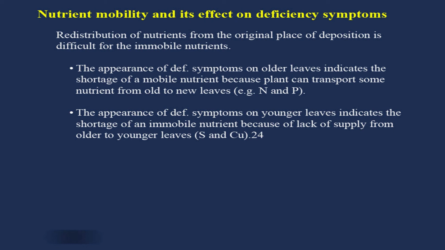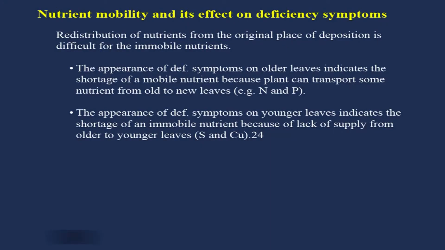The appearance of deficiency symptoms on older leaves indicates the shortage of a mobile nutrient, because the plant can transport some nutrients from old to new leaves. For example, nitrogen and phosphorus. They can be easily transported from their region of higher concentration to their region of lower concentration. That is why it is a mobile nutrient. Nitrogen, phosphorus and potash are considered mobile nutrients because they are redistributed easily in the plant, and their deficiency will appear on the older leaves or older plant parts.